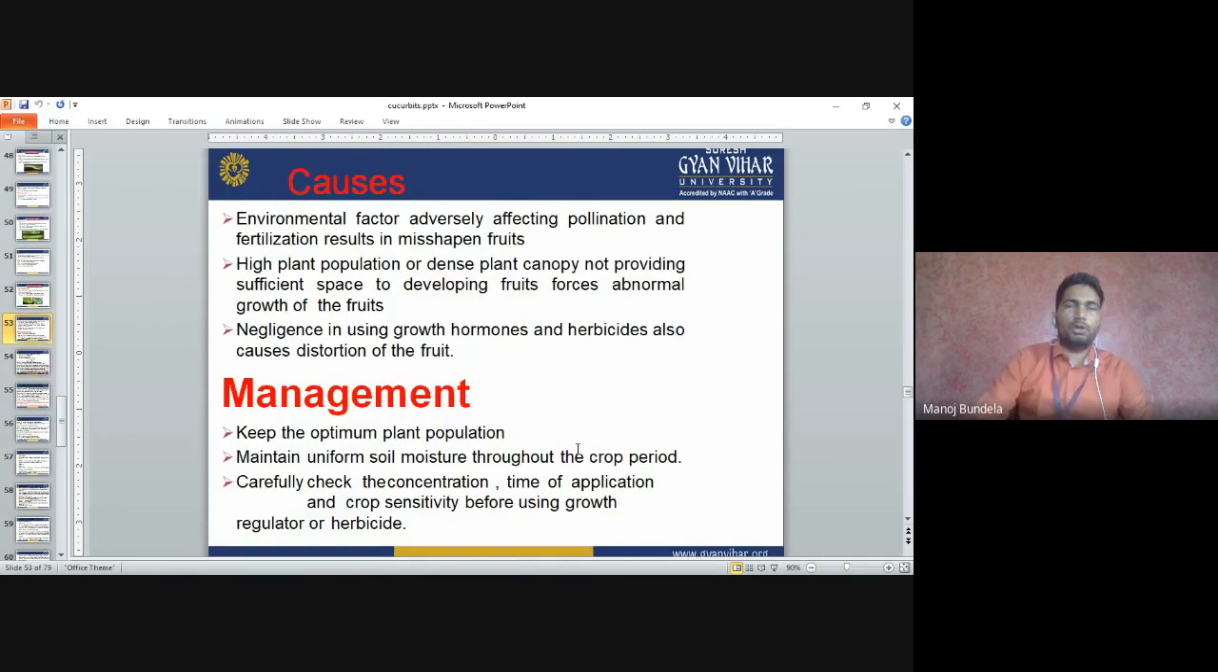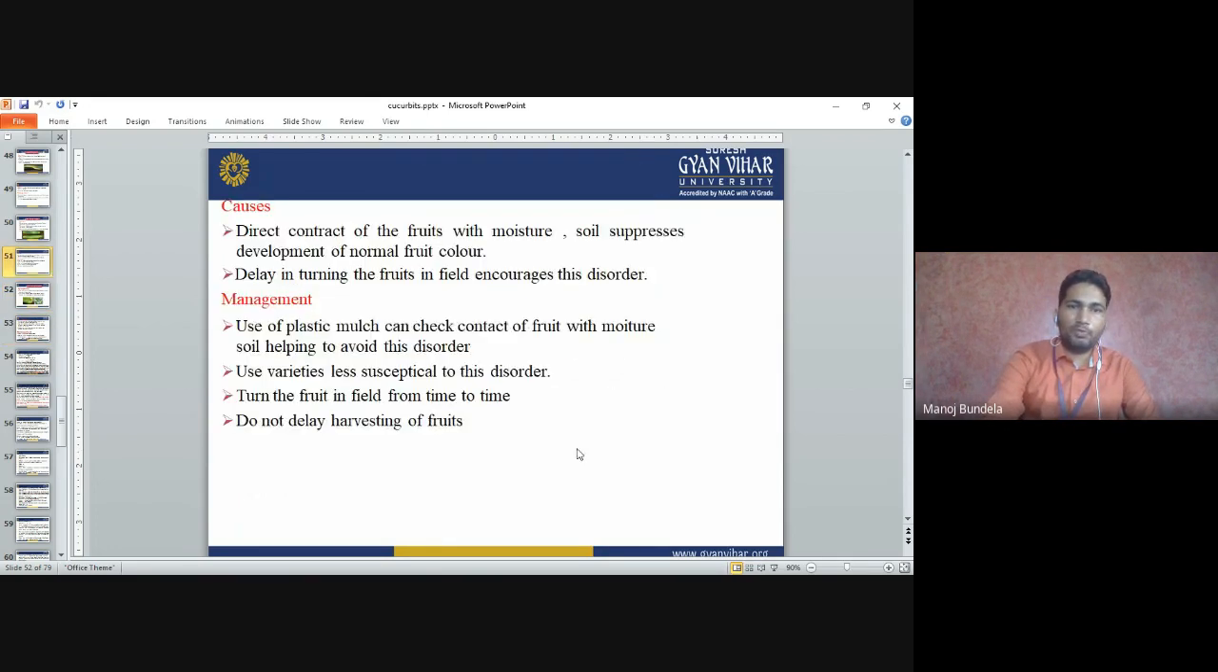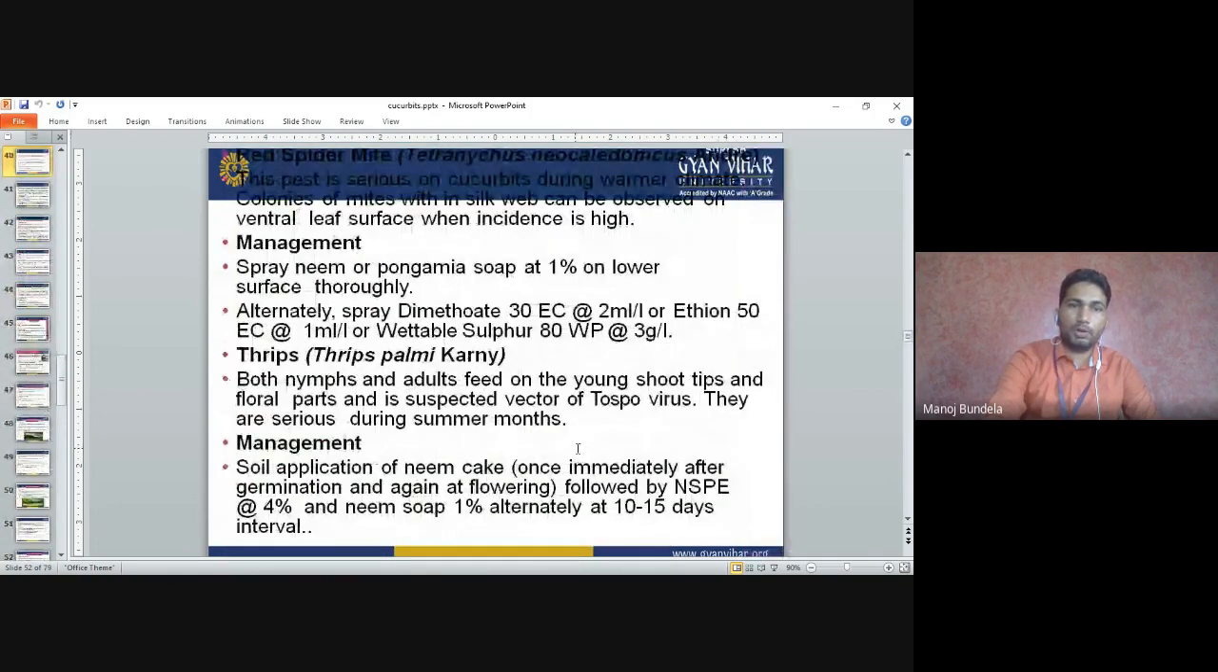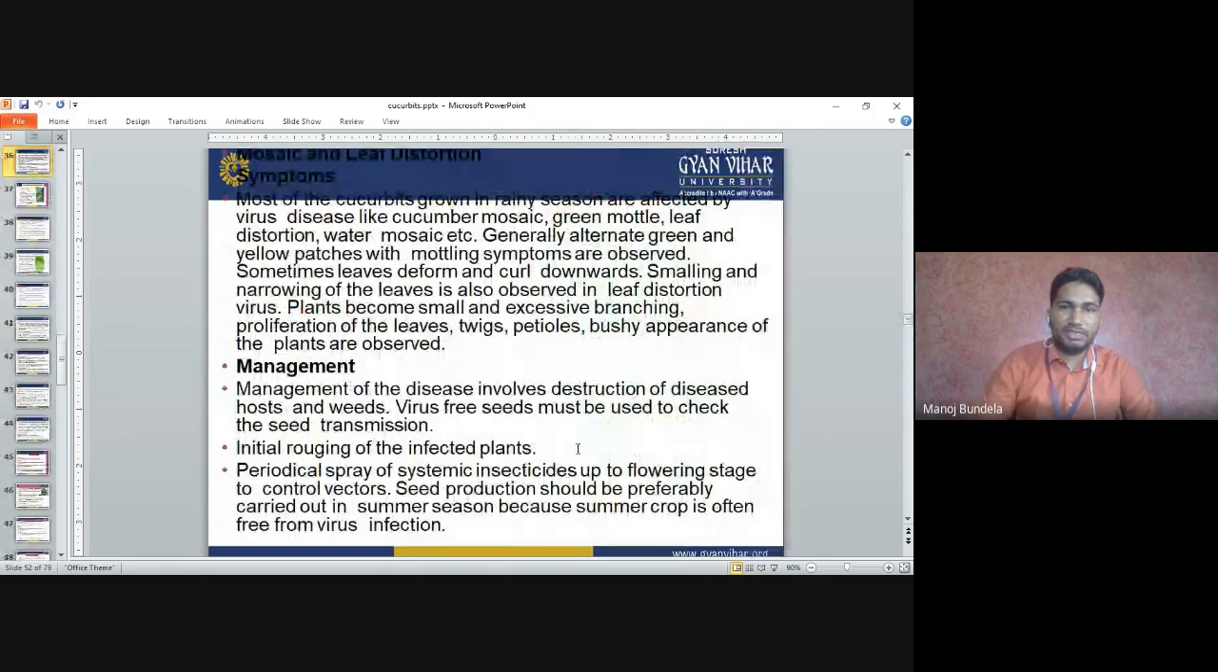So this is all about the major pests and diseases of cucurbits and the different physiological disorders of cucurbits. This is about all cucurbits, meaning it is for cucumber and for others also. These disorders occur in cucumber and other cucurbits like gourds, watermelon and muskmelon; the same disorders will come in them also.